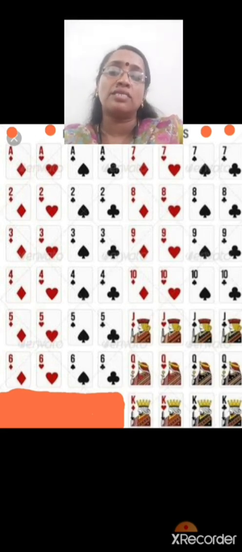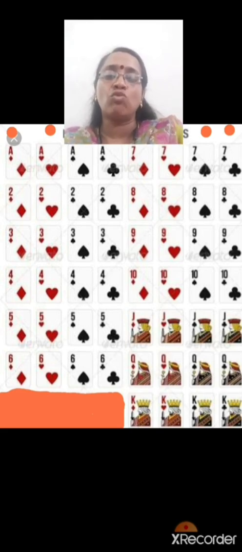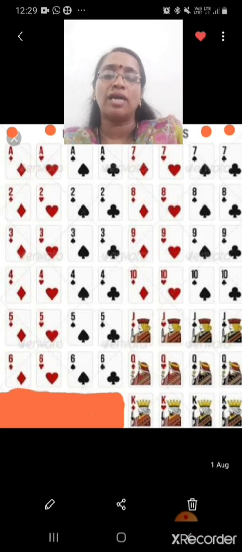Of the face cards, one type of card is Jack, J, that also has 4 cards in one deck. Then Q, that is Queen card, also 4 cards. Then at last, King, K cards, that also 4 cards are there. Total 52 cards in one deck of playing cards.